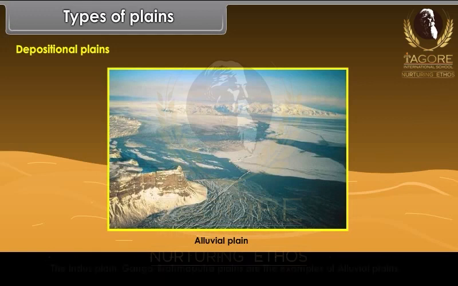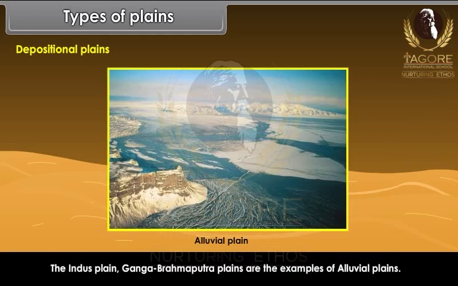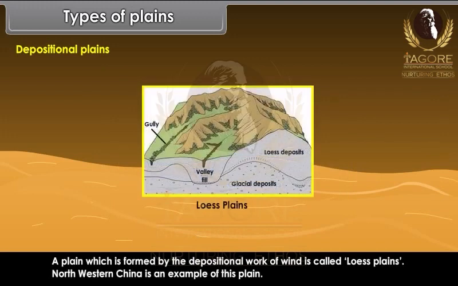The Indus plain and Ganga-Brahmaputra plains are examples of alluvial plains. A plain which is formed by the depositional work of wind is called Loess plains. Northwestern China is an example of this plain.